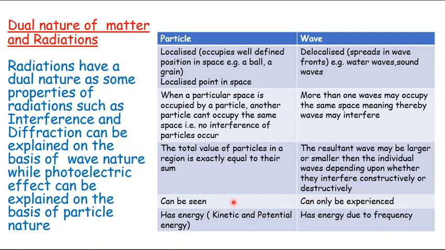Particle को हम definitely we can see them, while waves can only be experienced. Again, these particles have kinetic and potential energy. Since particles have mass, they have kinetic and potential energy, while as waves have energy due to frequency and not due to mass. Now, first we will deal with radiations. Radiations का हम wave nature देखते हैं पहले.